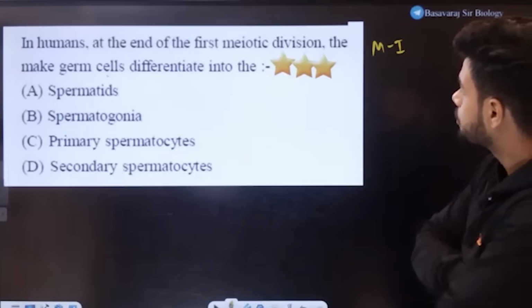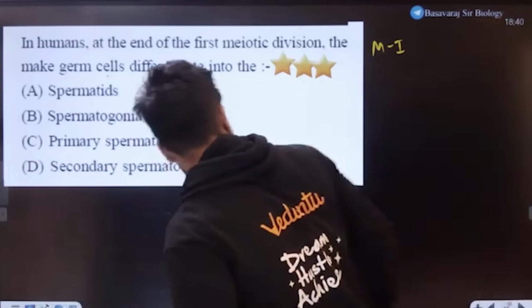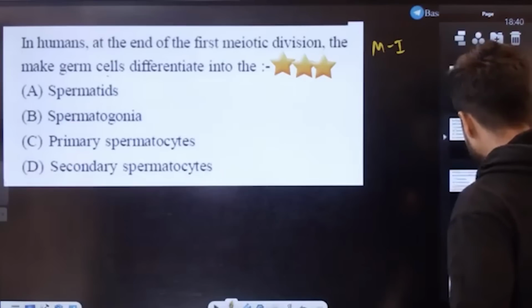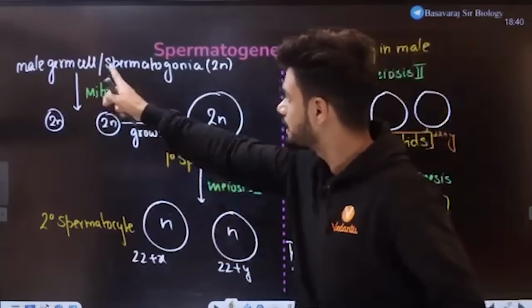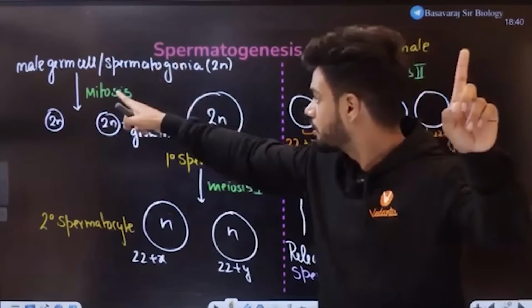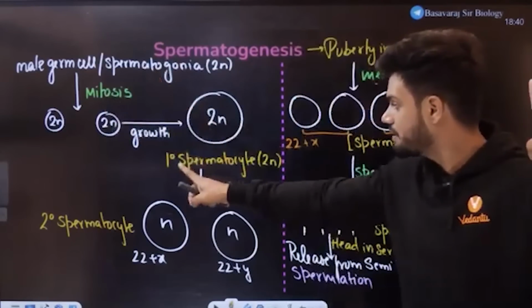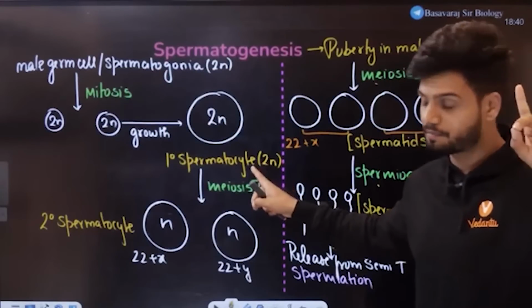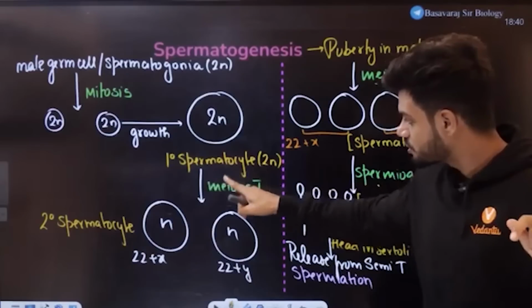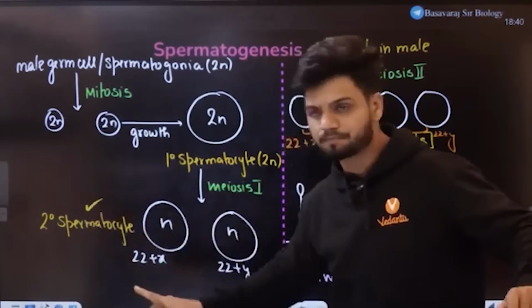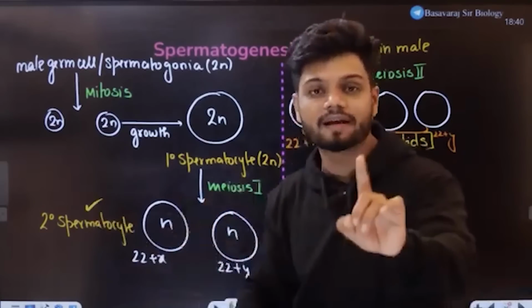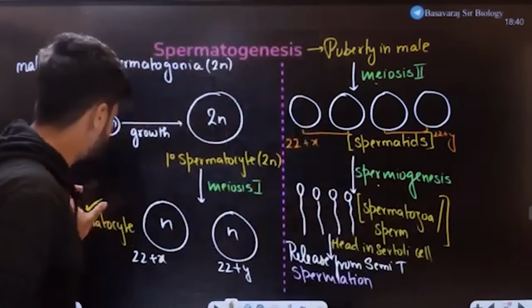At the end of meiosis 1, students, if you know, usually when I take you the entire meiosis, this is just spermatogenesis, right? Here we have spermatogonia in the starting, mitosis, primary spermatocyte. Now primary spermatocyte undergoes meiosis to produce secondary spermatocyte. So this is the answer right here. After meiosis 1, we get the secondary spermatocyte.